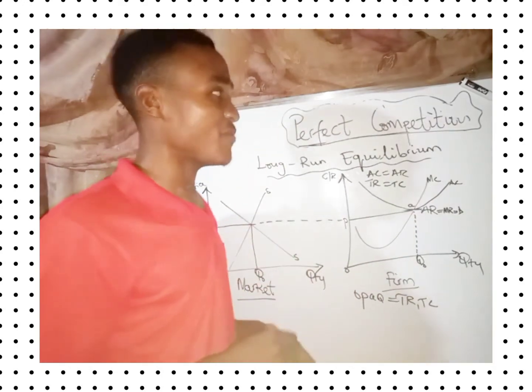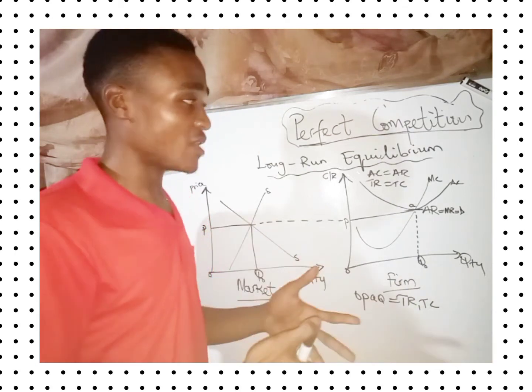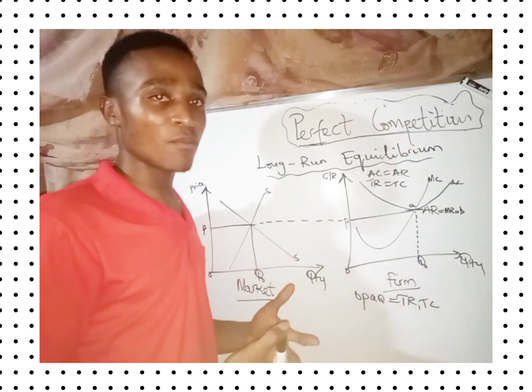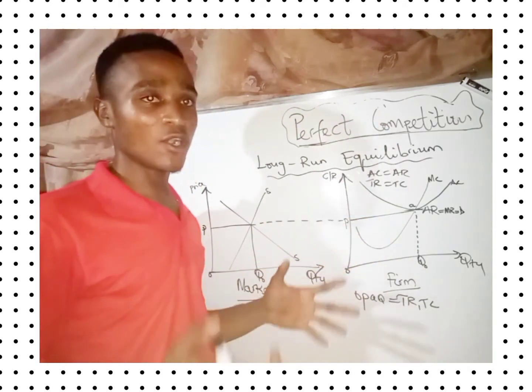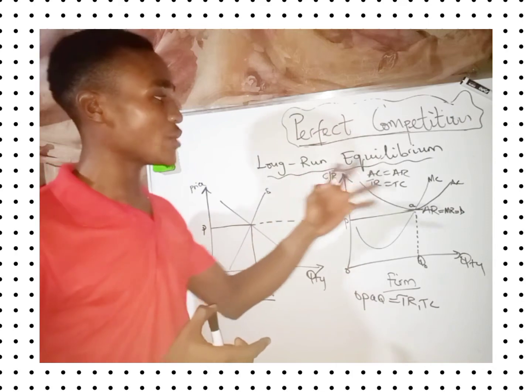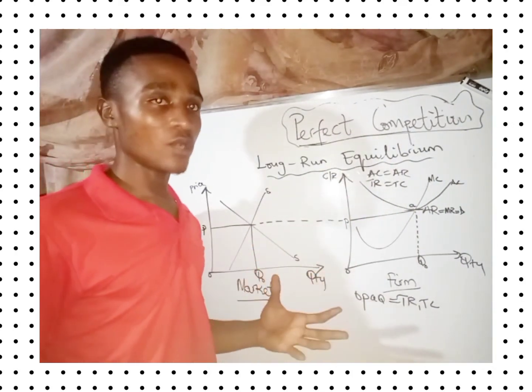That is a firm in perfect competition. No way will they be able to make abnormal profit because of the intervention of other firms, because so many other firms have come into play. So this is the diagram of a firm realizing normal profit in the long run. This is the complete diagram of the long run equilibrium of a firm.